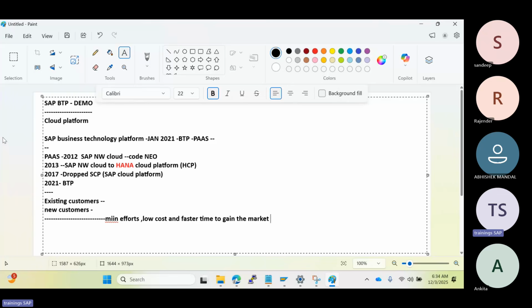Simply in the BTP, they can pick up the ADS service. Simply they can start using that ADS service instead of people. Normally, we know the NetWeaver system supports the ADS configurations, right?